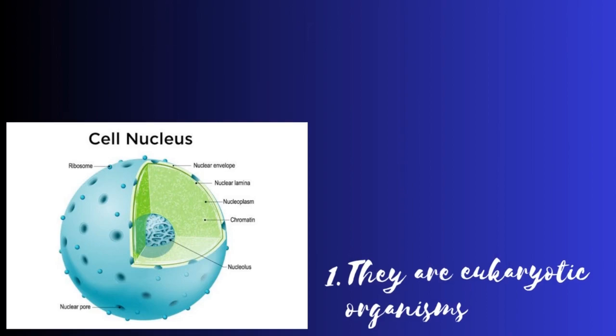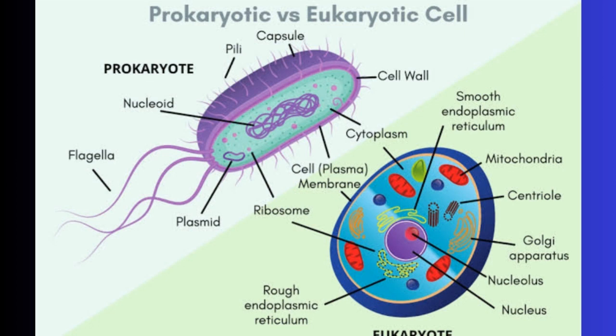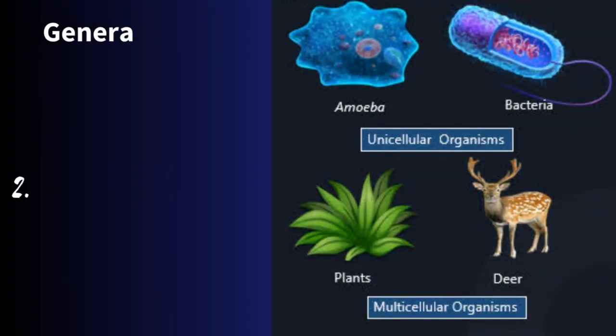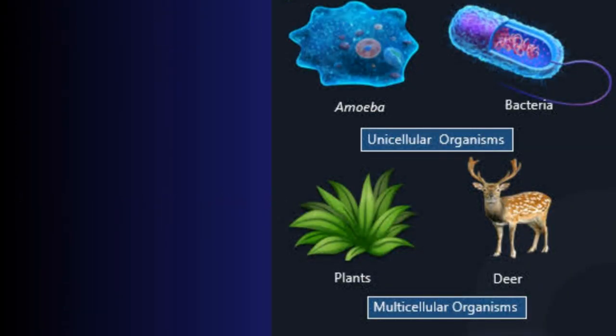Now what are the characteristics of organisms in kingdom Animalia? One, they are eukaryotic organisms. Eukaryotic organisms are organisms that have all their genetic material bound by a nuclear membrane. That is, the genetic materials are enclosed in what is referred to as a nucleus. As you can see here, we have the prokaryotic, that has something they call nucleoid. The genetic materials are scattered all over in the cytoplasm. But for the eukaryotic organism, the nucleus is enclosed in a nuclear membrane.